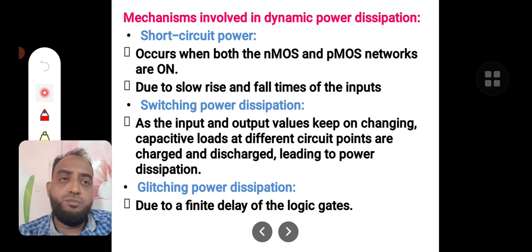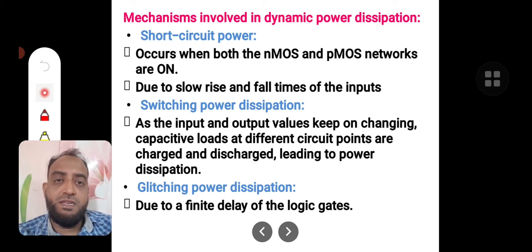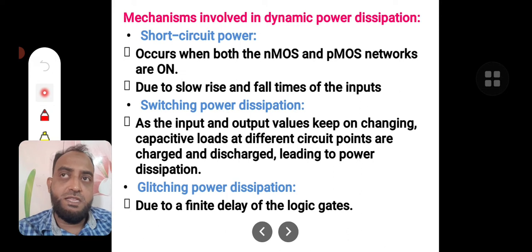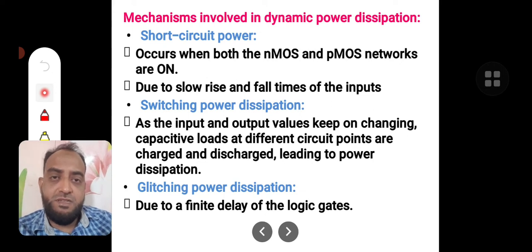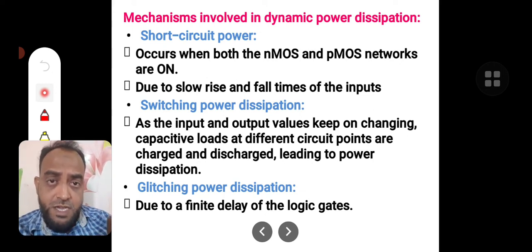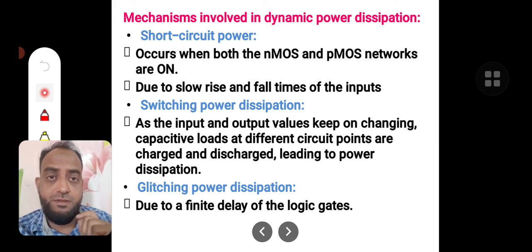Next is switching power dissipation. As the input and output values keep on changing, the capacitive loads at different circuit points are charged and discharged. These chargings and dischargings lead to a power dissipation which is called switching power dissipation. It is called switching power dissipation because this dissipation happens because of the switching activity that takes place because of the change in the input.